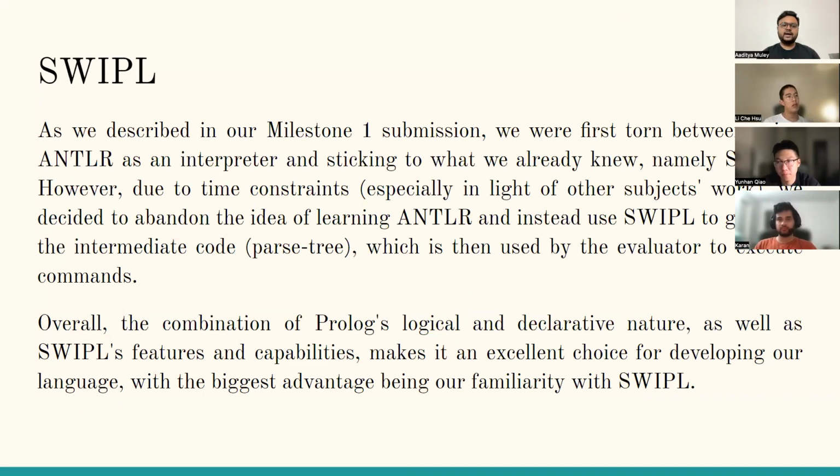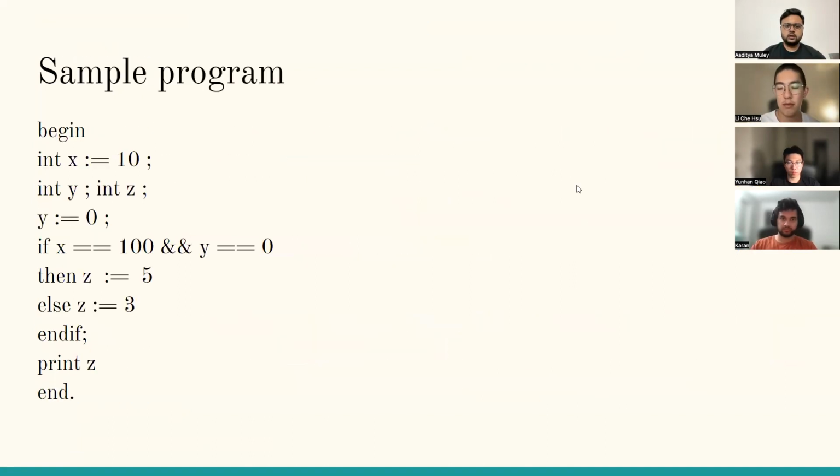So we tried our hand at it, but given the really little time that we had, we did not feel confident enough to complete the entire project in just ANTLR. So that's why we decided to stick with Prolog, which we were already familiar with. The parse tree generator is created in Prolog using the tree nodes. So if we could just switch to the next slide, please.